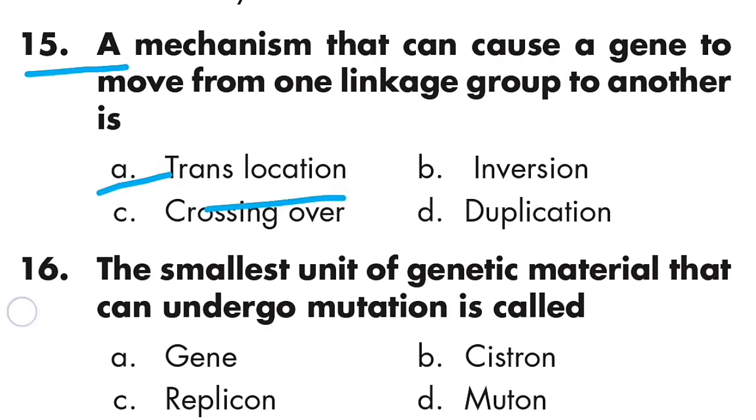Question number 16: the smallest unit of genetic material that can undergo mutation is called mutant. Option D is right.